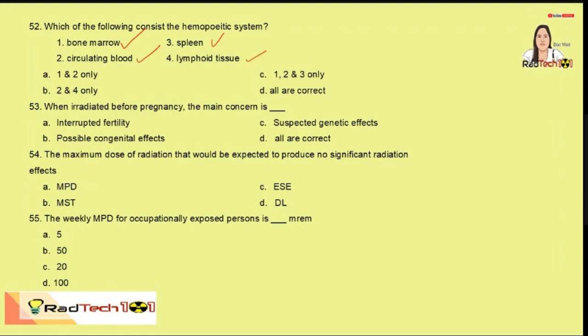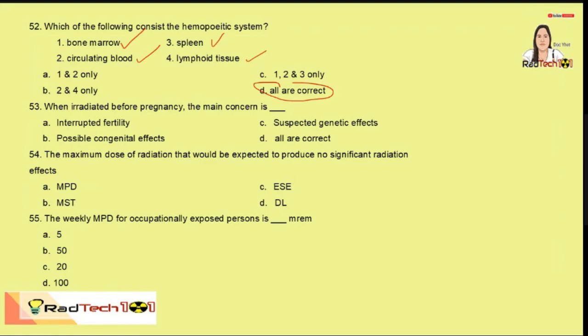So these are involved in the production of the blood in the body. So this means that all are correct. So the hematopoietic system has three primary functions in the body, which are to deliver oxygen, hemostasis, and host defense, also for immune system.